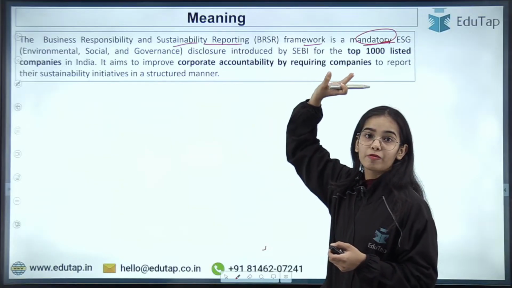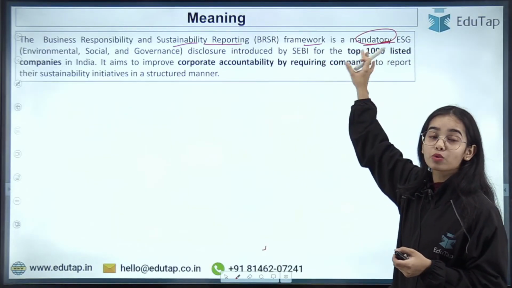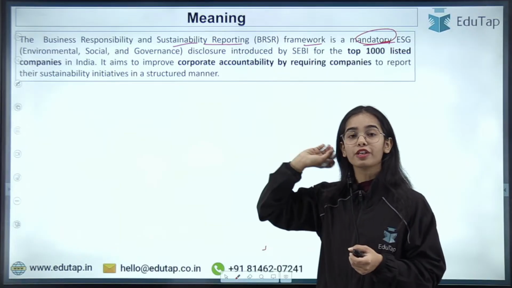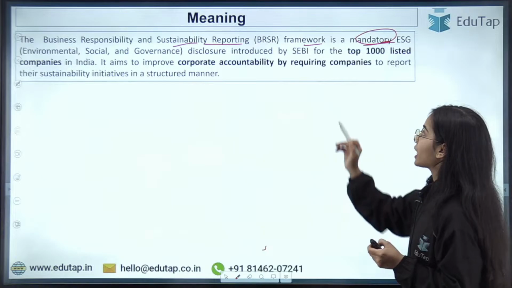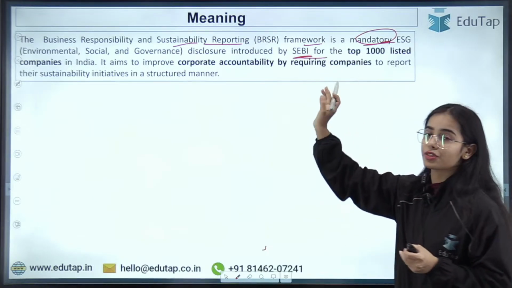So the BRSR framework is a mandatory framework where the ESG disclosures have to be done for the top 1000 listed companies in India. This framework was introduced by SEBI.